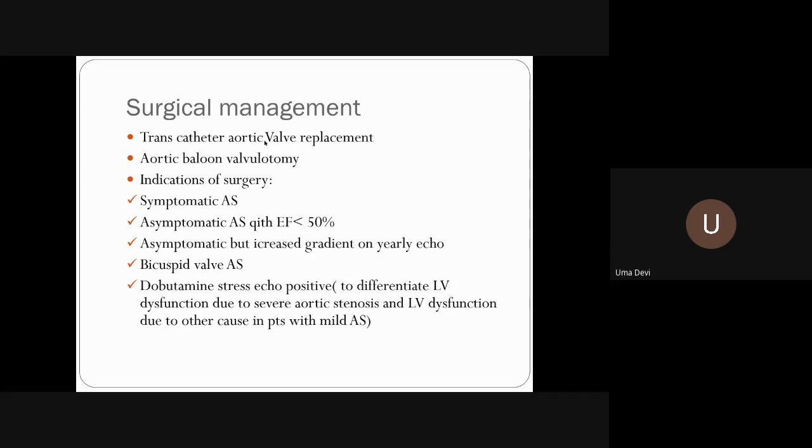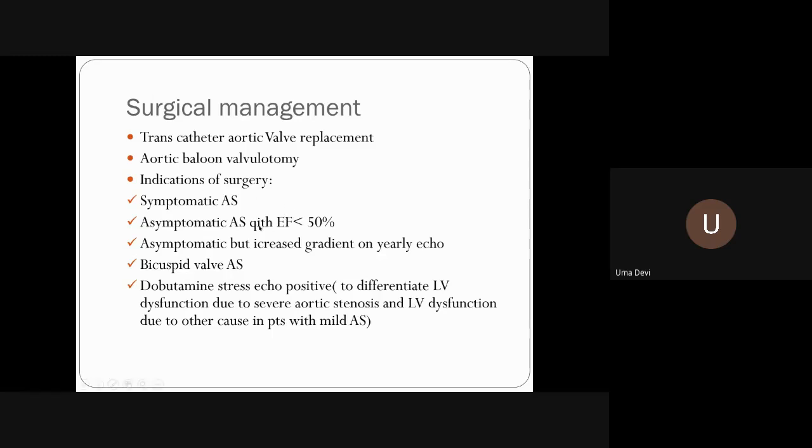So what is the indication? As he said, the presence of symptoms, that is symptomatic aortic stenosis itself, is one of the indications of surgery. Before doing the surgery, usually they do an angio to find out if there is any coexisting coronary artery disease. So if there is a possibility of placing stents or they have to go for a CABG, it will be done in a single procedure.